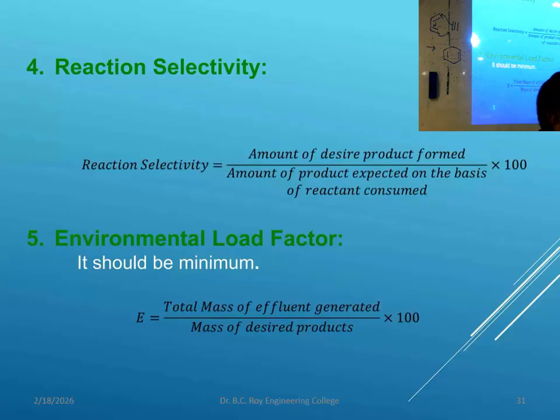How much pollution you are creating, that also you can account for. Effluent is pollution, so how much polluting material you are producing, you can have some accountability by calculation. You have to give the report to the government about how much pollution you are producing, and accordingly you have to give the tax. The more the pollution, the more the tax. That is the policy now.